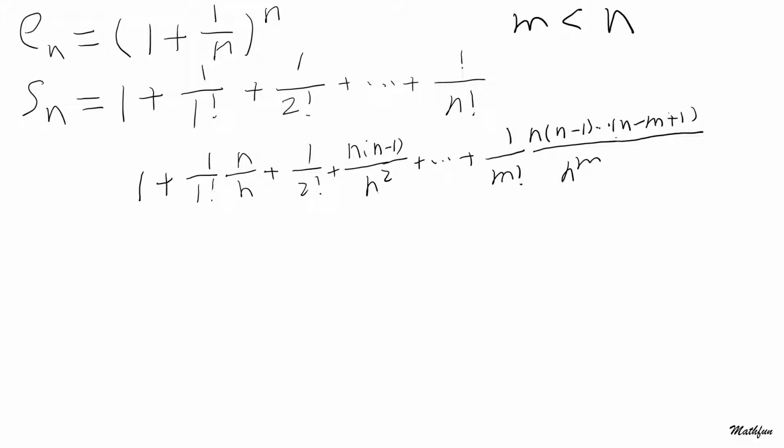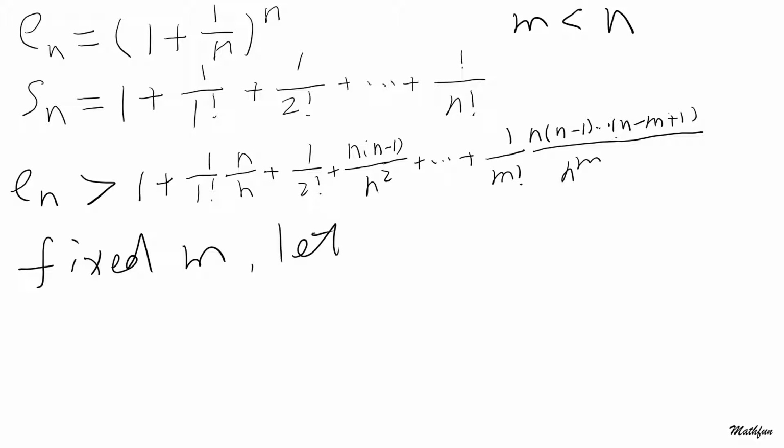So obviously En is bigger than the truncated portion of itself because all the items are positive. And now what? Now we will fix m. So let m stay the same all the way, but let n go to infinity.